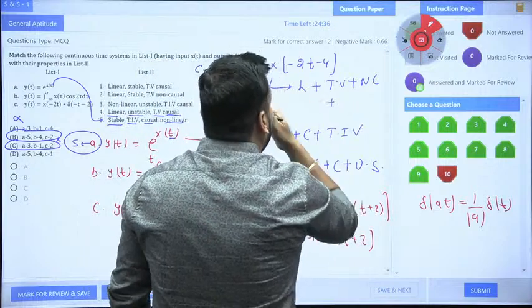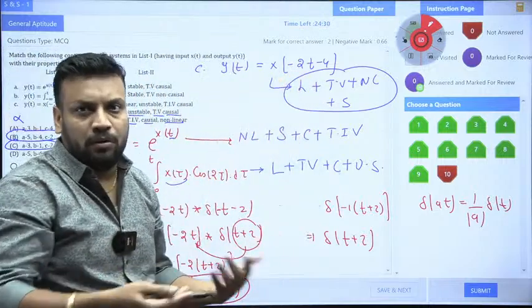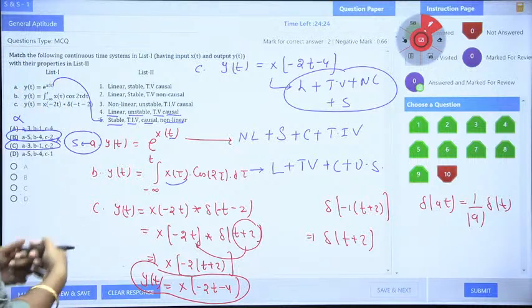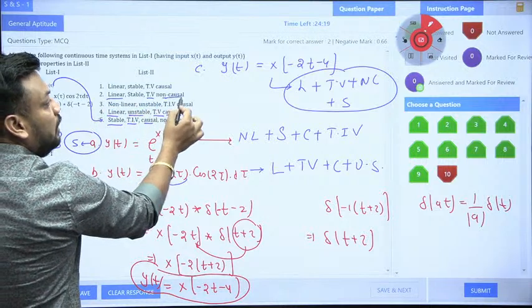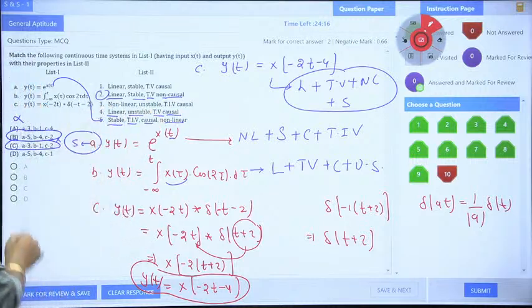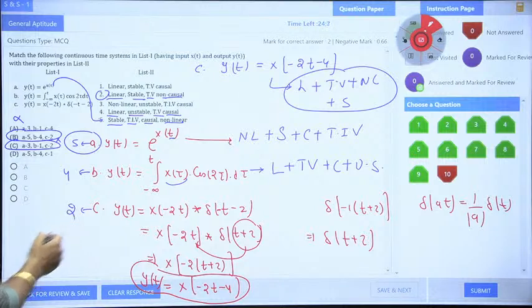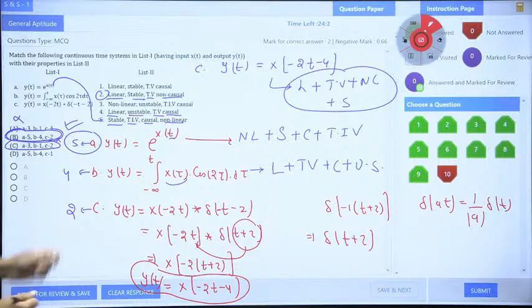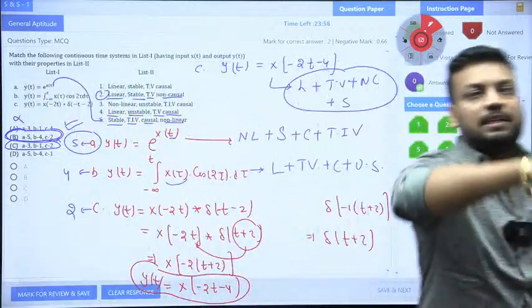And the last one is stable or unstable. Of course stable, because if I apply a bounded input, then time shifting or time reversal doesn't make it unbounded. So the final answer is linear, time variant, non-causal and stable, which is 2. It means A5, B4, and C is 2. So option B only is correct, sir. Option B is the only correct answer for this question. Are you getting option B? Are you guys getting option B here?